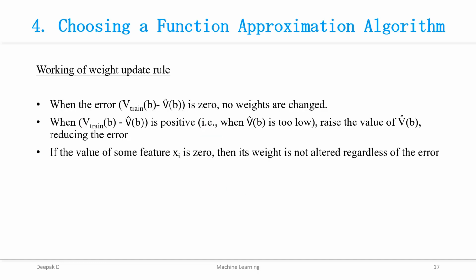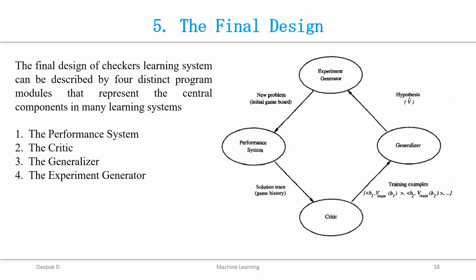We shall see the last step, that is the final design. The final design of the Checkers learning system can be described by 4 program modules that represent the central components in many learning systems. The first one is the performance system, then the critic, the generalizer, and the experiment generator.